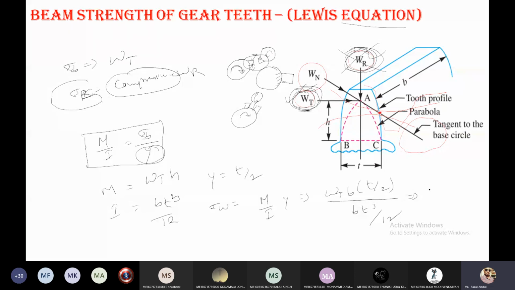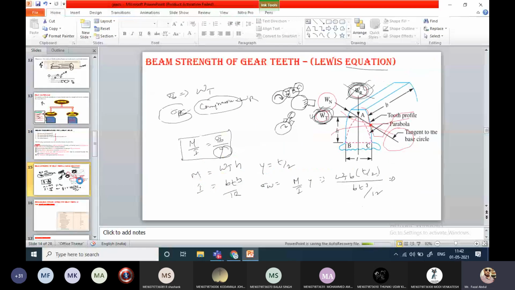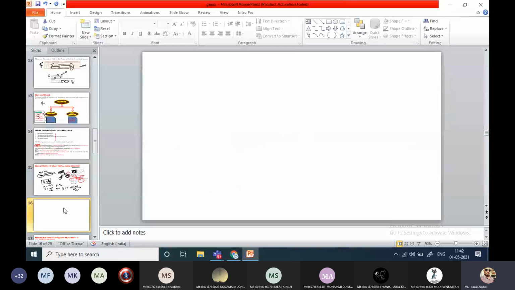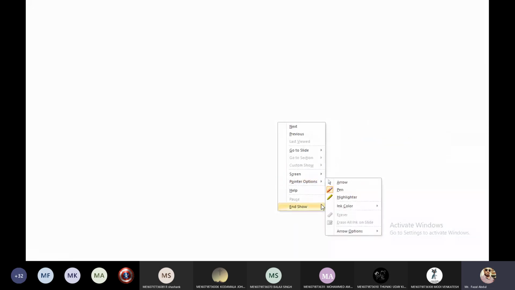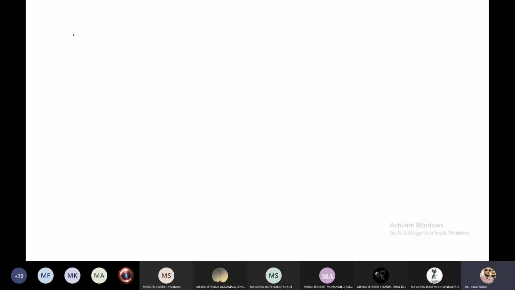Now from this equation, sigma w equals Wt into h into 6 by b t square.